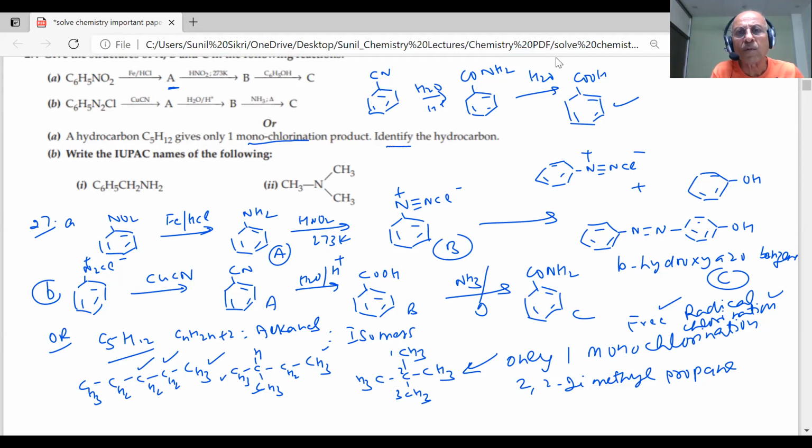So we should know which hydrocarbon, that is this one, 2,2-dimethylpropane, will form only one monochlorination product. How many? These 12 hydrogens are equal, students. You can remove any of them and get the same product. What is the IUPAC name?